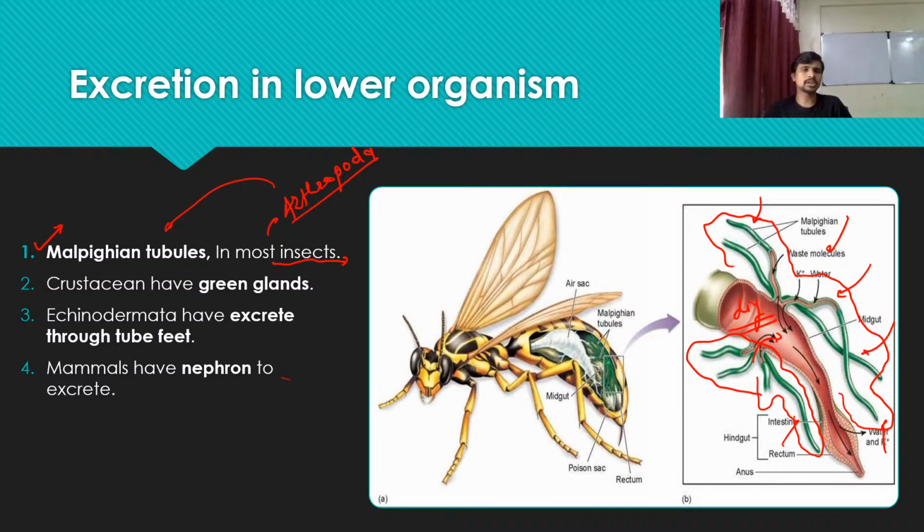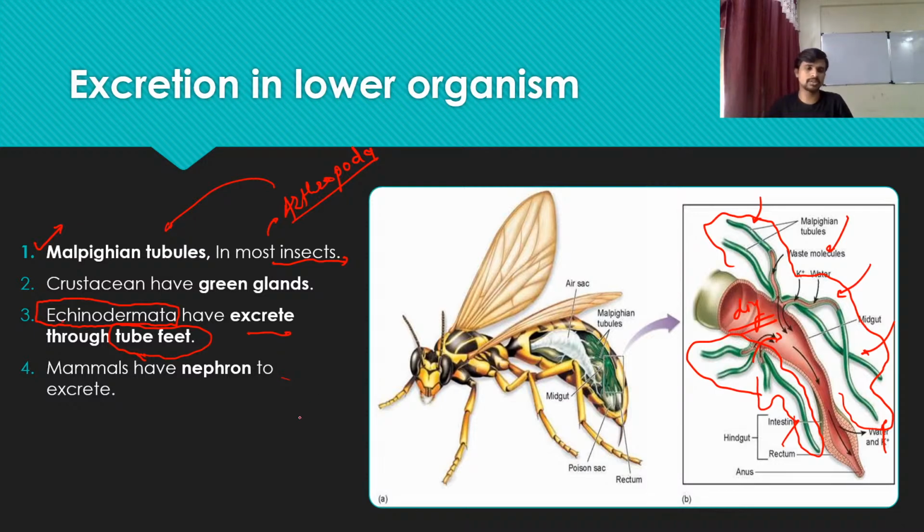Guys, please write it down. Then there is Echinodermata. Echinodermata is a phylum of organisms which excrete nitrogenous waste through tube feet. I have not added this diagram here. It is not necessary to see it, but the Malpighian tubule diagram can give you an idea, and the Malpighian tubule is a hot topic compared to excretion in Echinodermata.